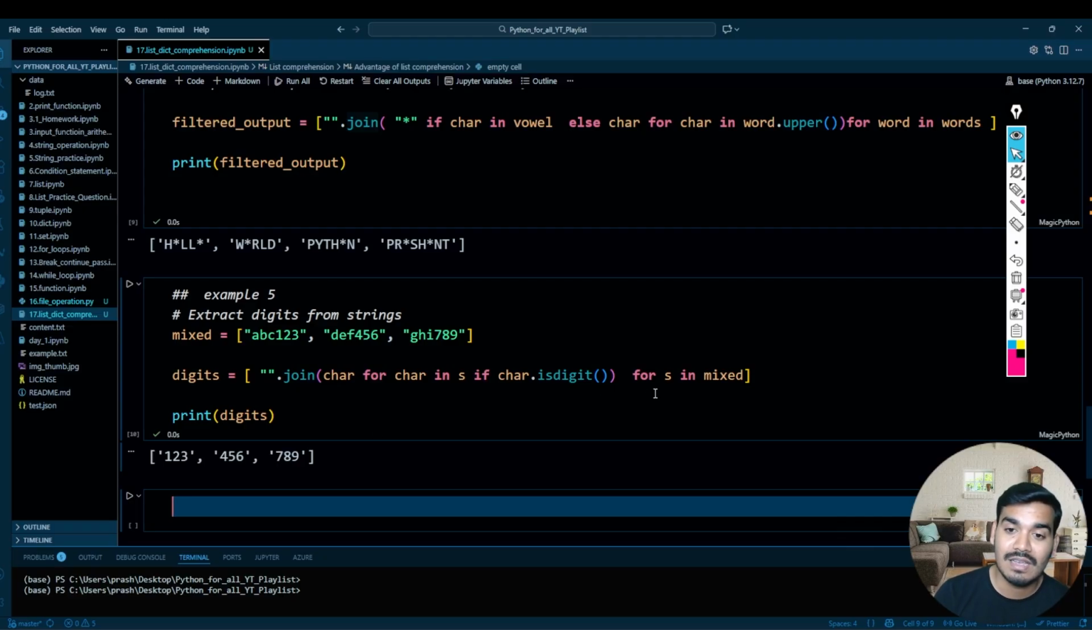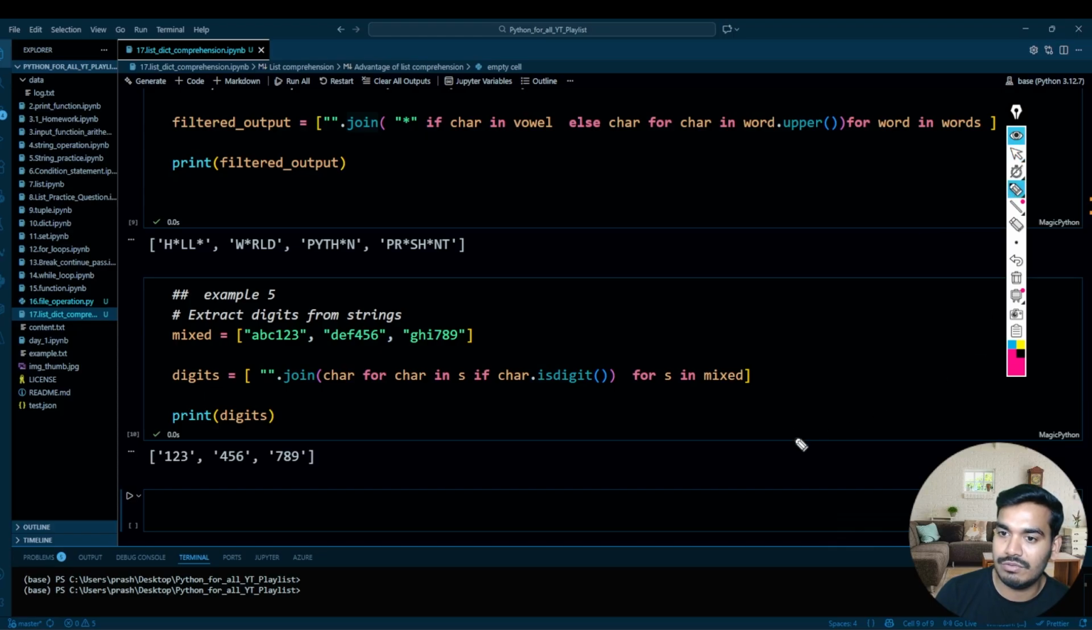How is it working, guys? Let's try to understand again if you are confused. At the first iteration, S will be ABC123. At first iteration, CHAR will be A. Then it will go to the if condition and check whether CHAR is a digit. It is not a digit, so it will do nothing.